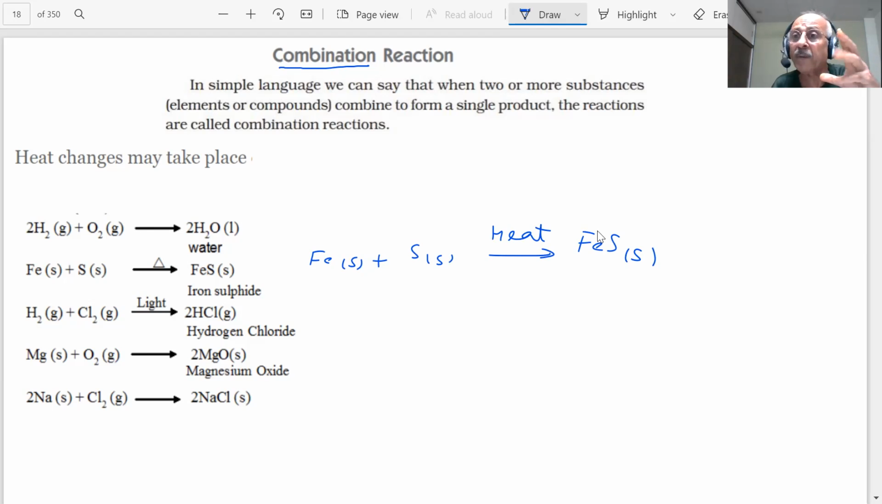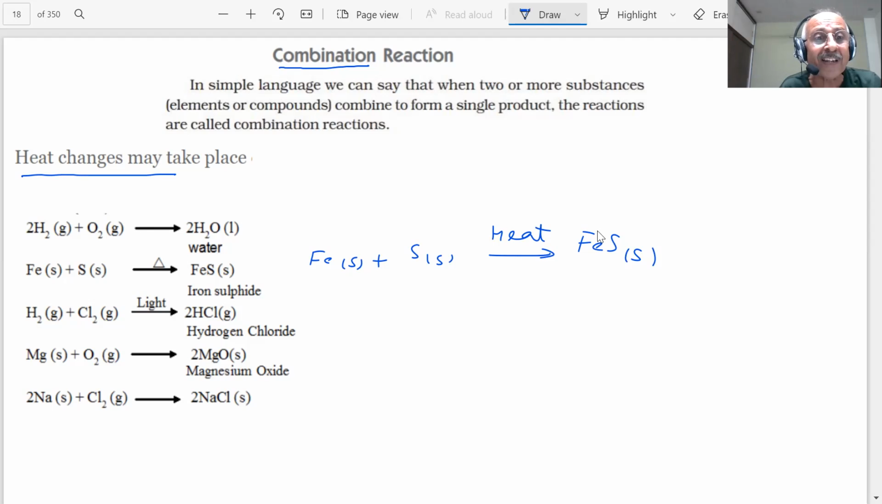An important point to note is that during combination reactions, there could be heat changes that may take place. There are two types of reactions which we discussed in the previous lecture: exothermic reactions, in which heat is evolved; and endothermic reactions, in which heat is absorbed. So both types of reactions are possible. And in this case, you see the heat is being absorbed, student. Heat is required to form this compound.